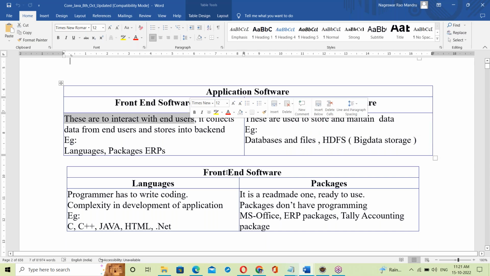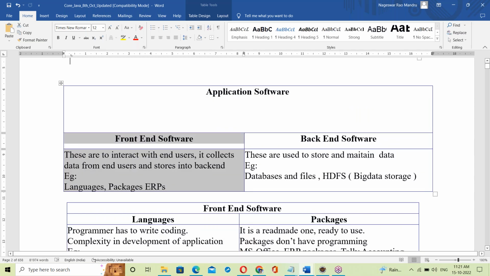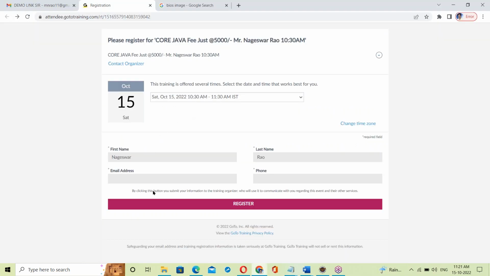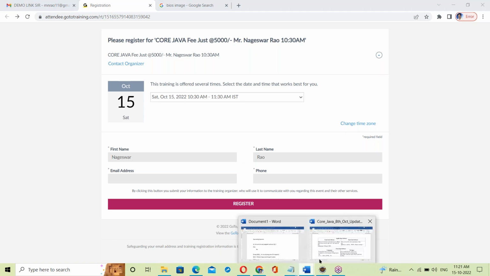Now, what is Java? Is Java front end or back end? See, behind this form is a Java program. The Java program takes data from us, which means front end. Anything which takes data from users is simply front end. So Java is a front end.